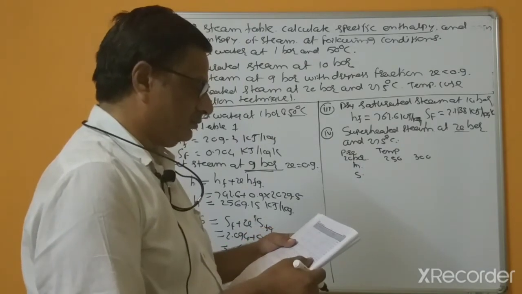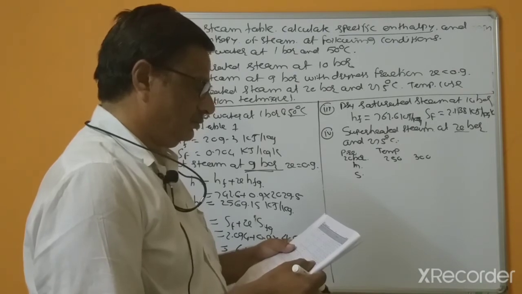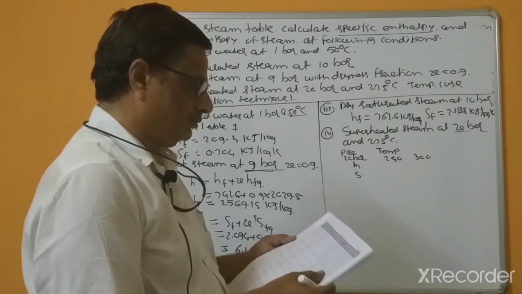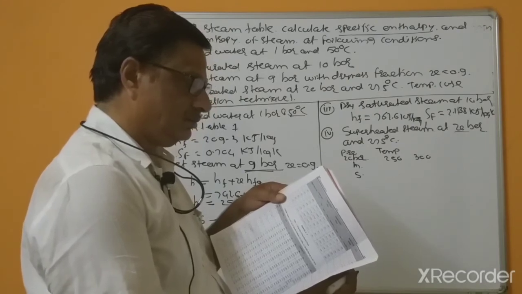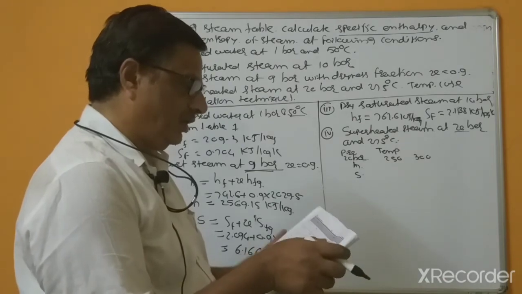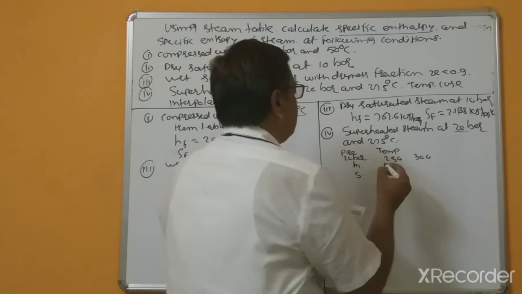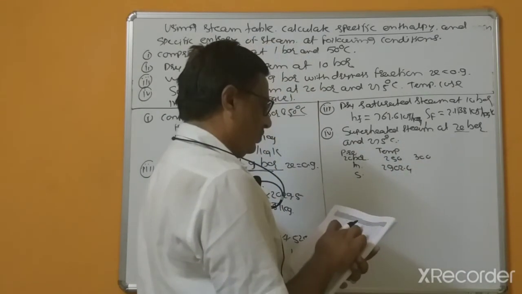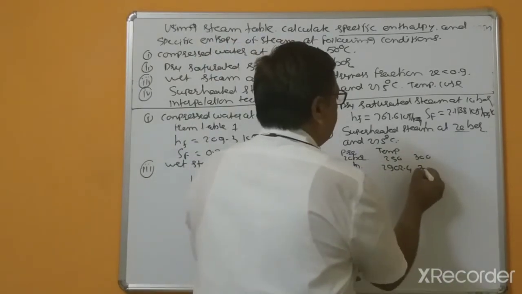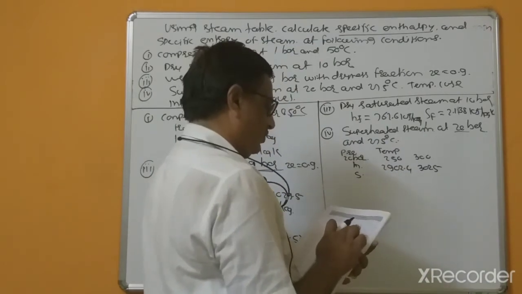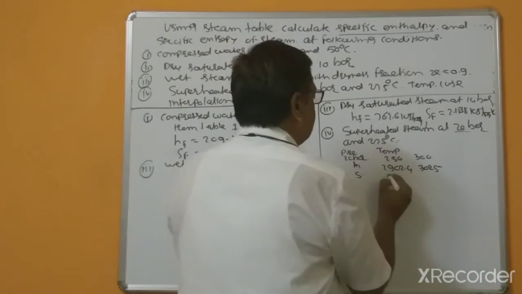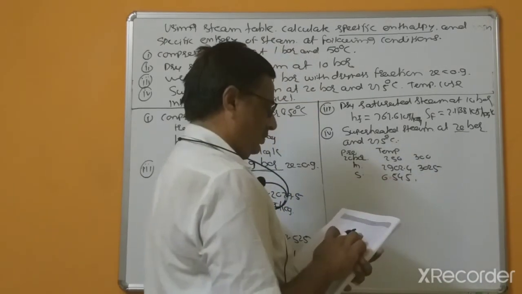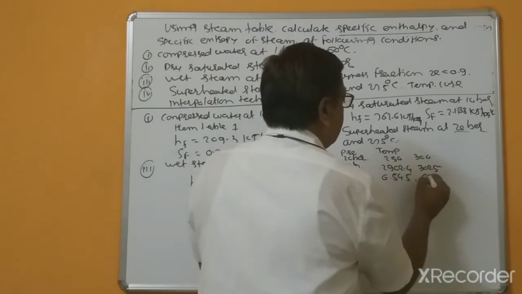So at 20 bars, first at 250, this is 2902.4 and at 300 this is 3025, and entropy this is 6.545 and this is at 300, 6.770.